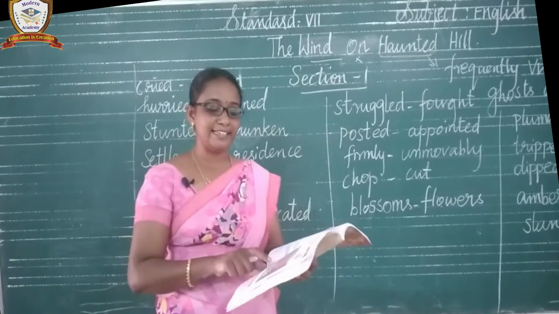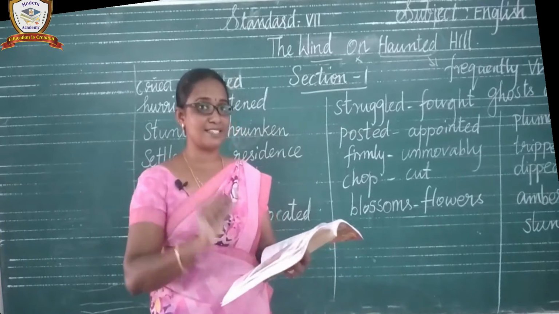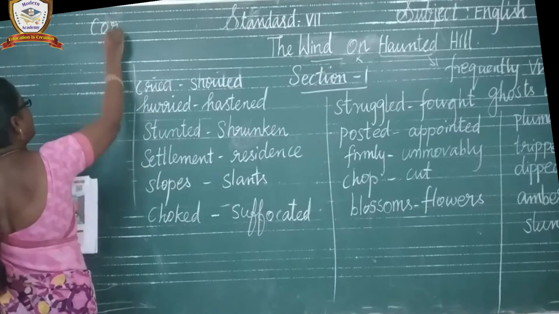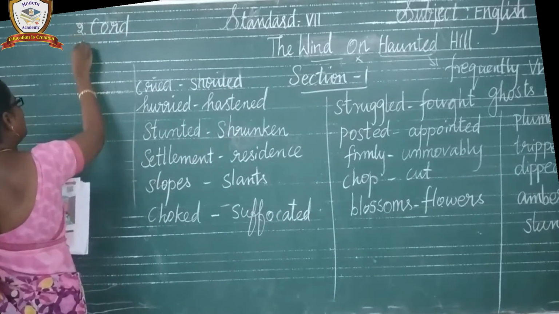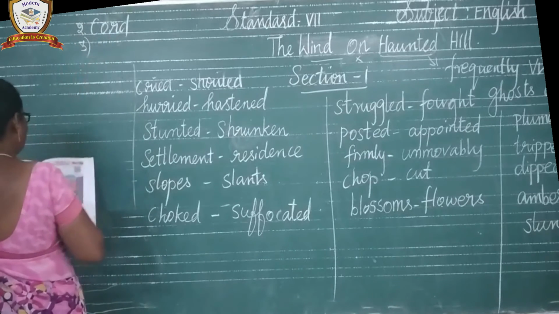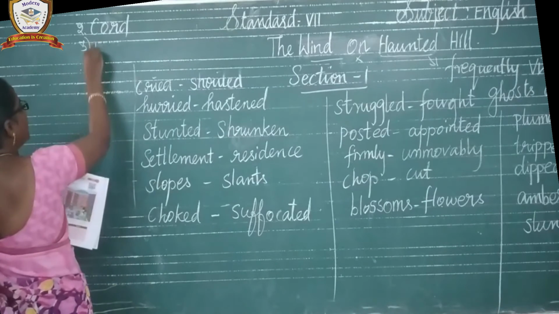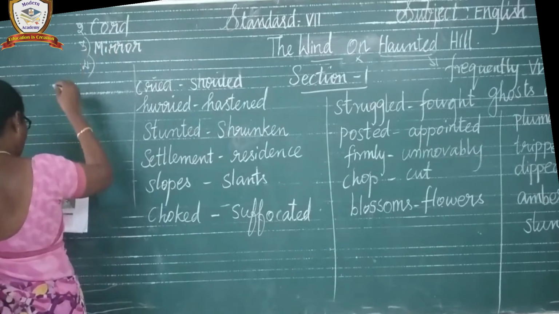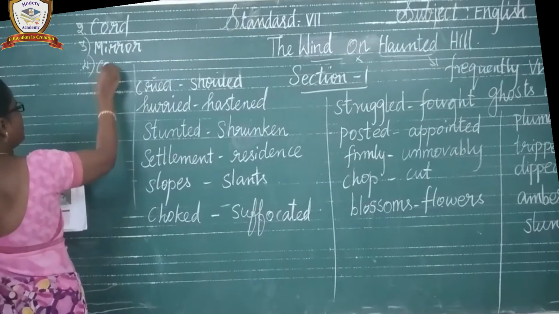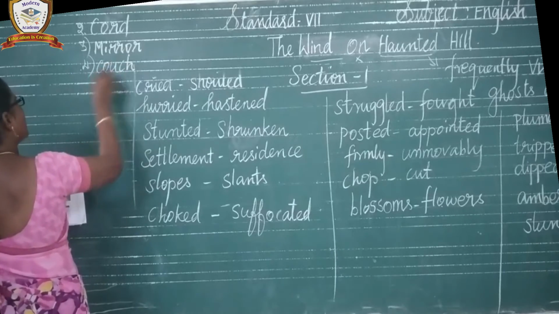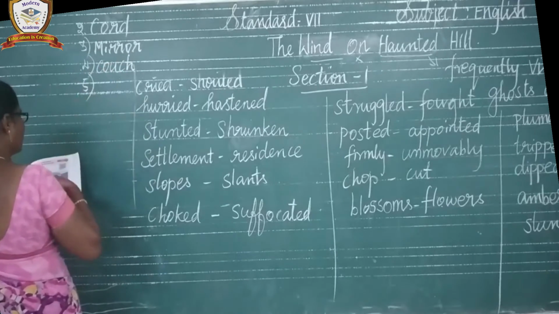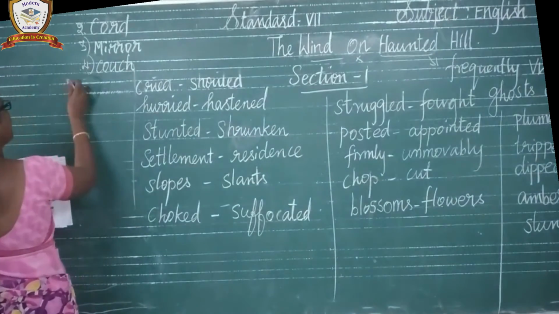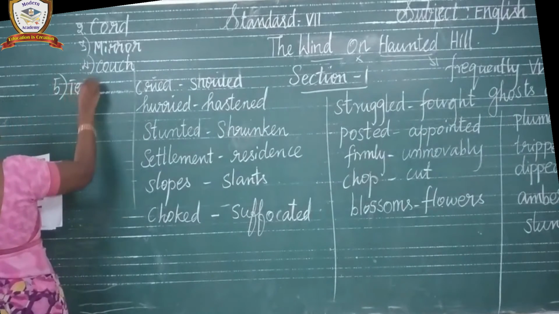The first word is cat. The word cat is hidden in the end of the cat's tail. Another word is cord, C-O-R-D. Third one is mirror. The word mirror is hidden in the mirror. You know children, there is a mirror. The fourth one is coach. There is a chauffeur. And the next one, textbook. The girl has a textbook in her hands. The word textbook is hidden there.